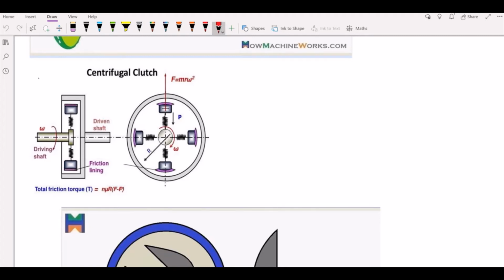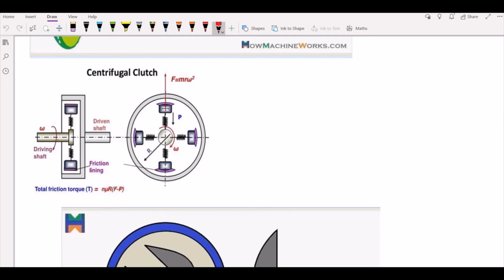There is a centrifugal bob in between, positioned in such a way that the centrifugal force exerted by them when the clutch is rotating acts on the release lever, such that the clearance between the release levers and the bearings reduces, due to the levers which are present towards your flywheel.